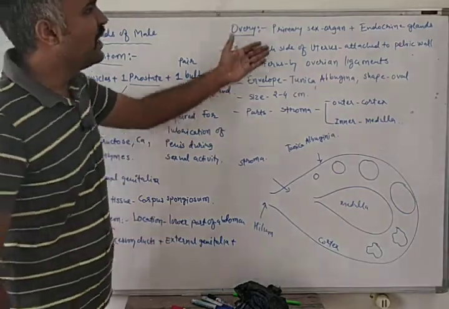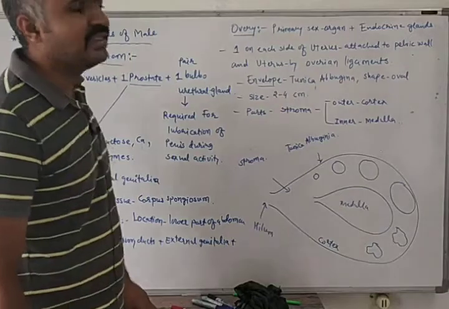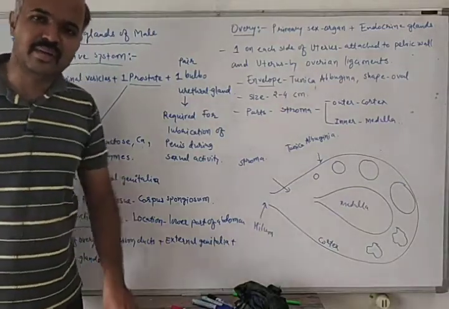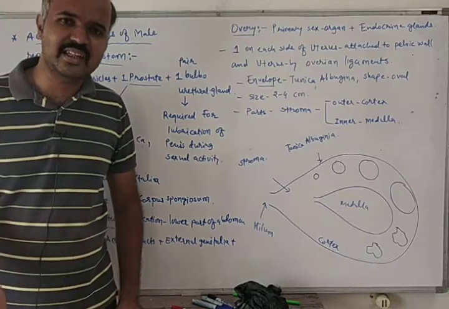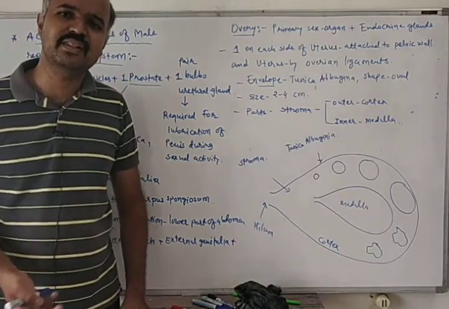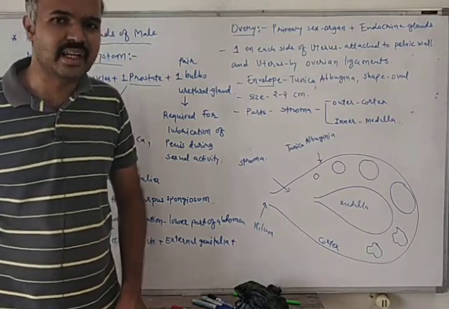The ovary is the primary sex organ as well as an endocrine gland. It works as a primary sex organ and also as an endocrine gland, same like the testis. The testis also works as a primary sex organ as well as an endocrine gland.